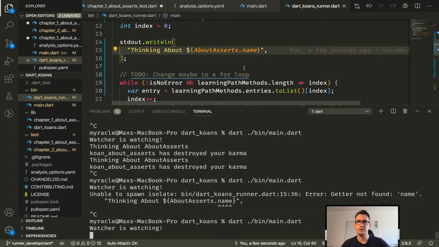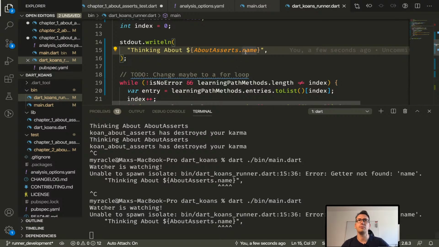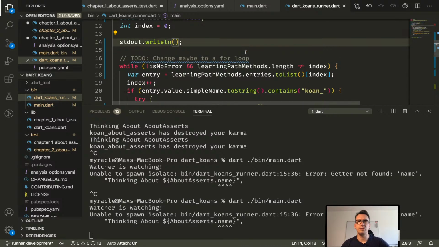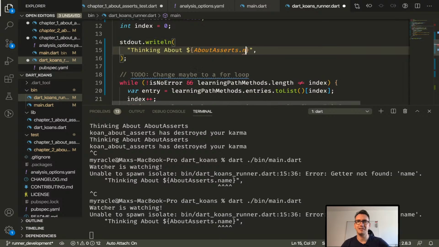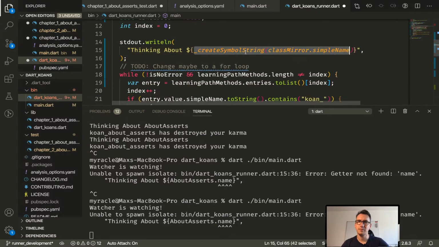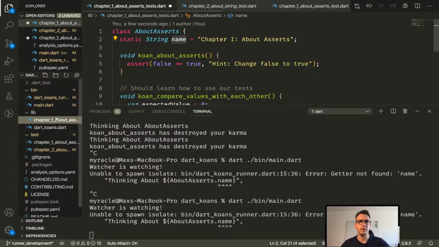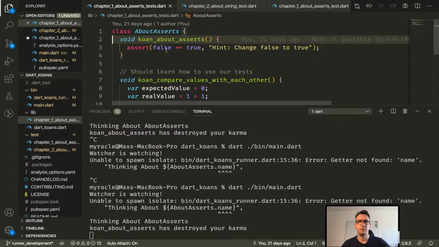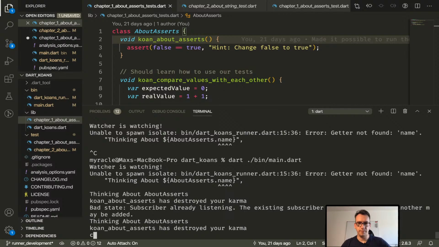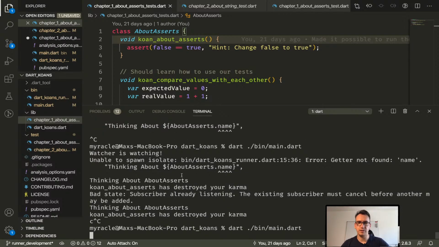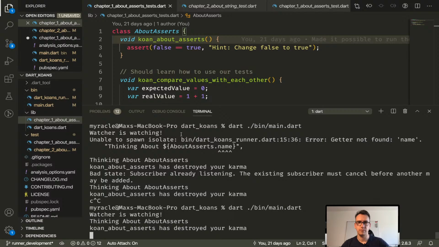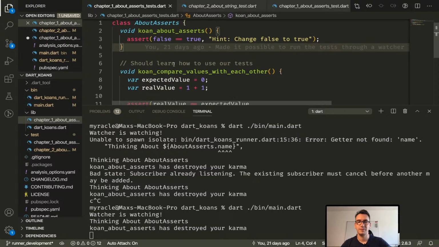Unable to spawn isolate. Okay, maybe this is a problem. Okay, let's assume this would not work, at least not like this. I have to come up with more ideas about that before I start with that. So let's restart that. It's okay. Sorry for that.